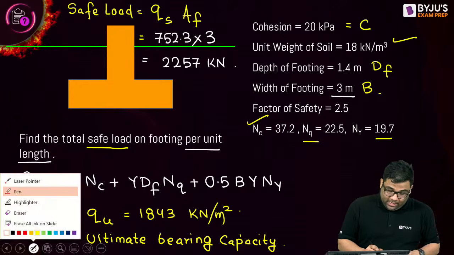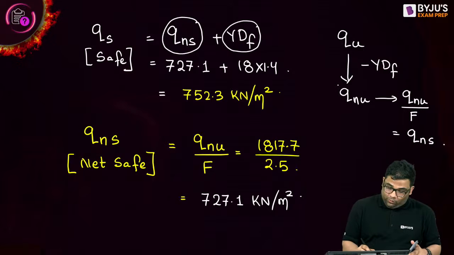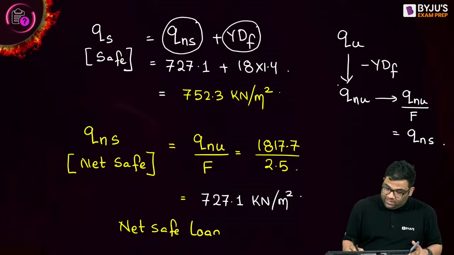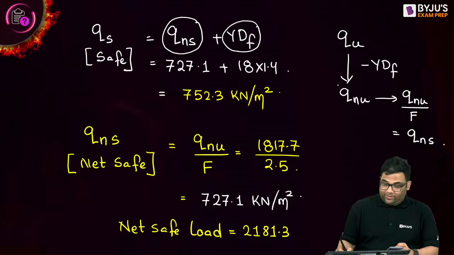Now suppose they have asked you the net safe load in the examination. Then I would multiply the net safe bearing capacity into the area, and the answer would have been 2181.3.